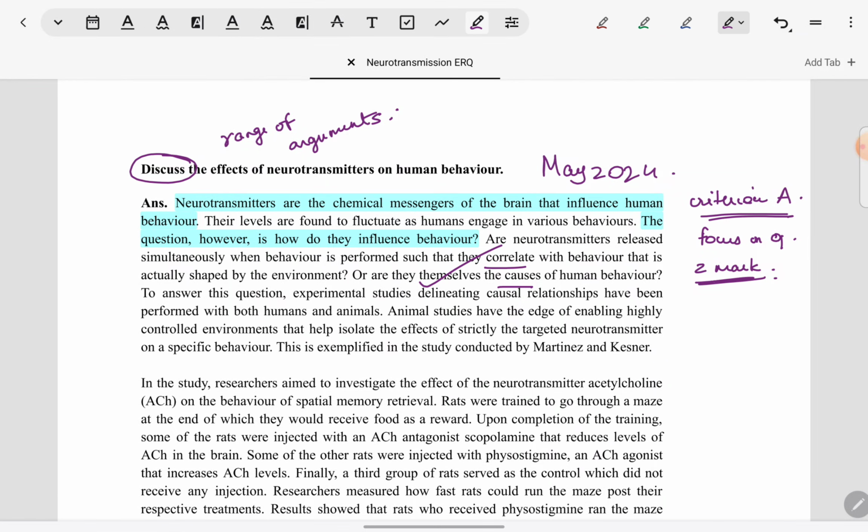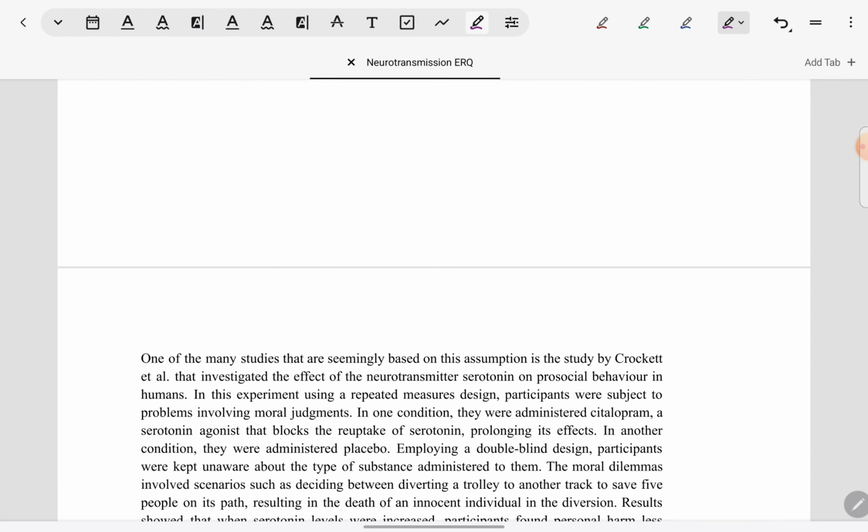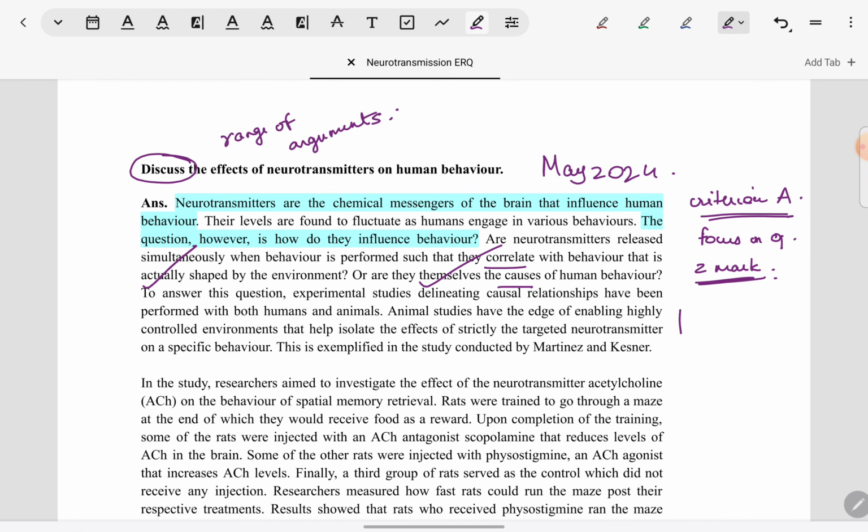So just like in the first paragraph, all the 3 arguments in this answer have been relevant to the question asked. All have to do with some or the other neurotransmitter and behavior. Also, they explain the problem which is outlined in the question. That is, all the arguments are explained in detail, just like the first one. That is why this answer will score high on Criterion A. It is fully focused on the question, and each argument has not only been identified, it has also been explained.